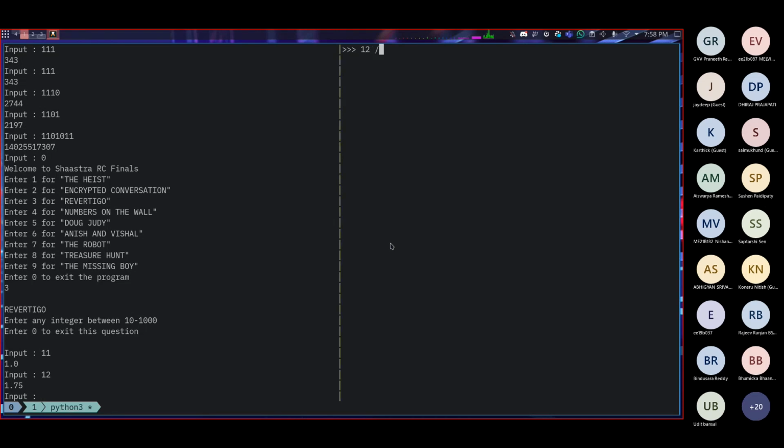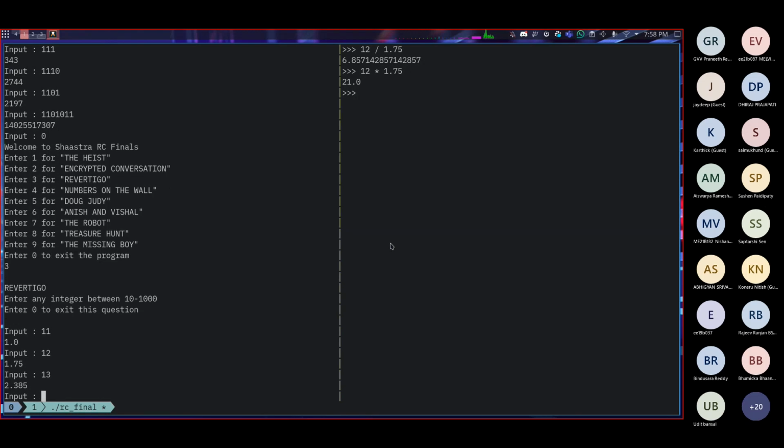So let's say I divide 12 by 1.75. What I get is 6.87514, which is kind of useless. And multiplied by 1.75, I get 21.0. Okay, so you might be able to figure out the relation already by now, but just in case, let's try another number. We input 13, we get 2.385. Again, let's see the product of these. We get 31.00499, right? That's because of truncation, but we can safely assume the output was 31, right?